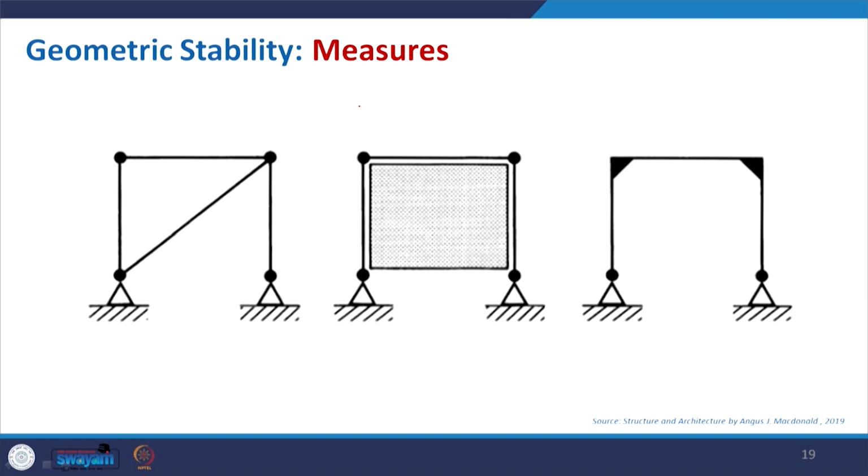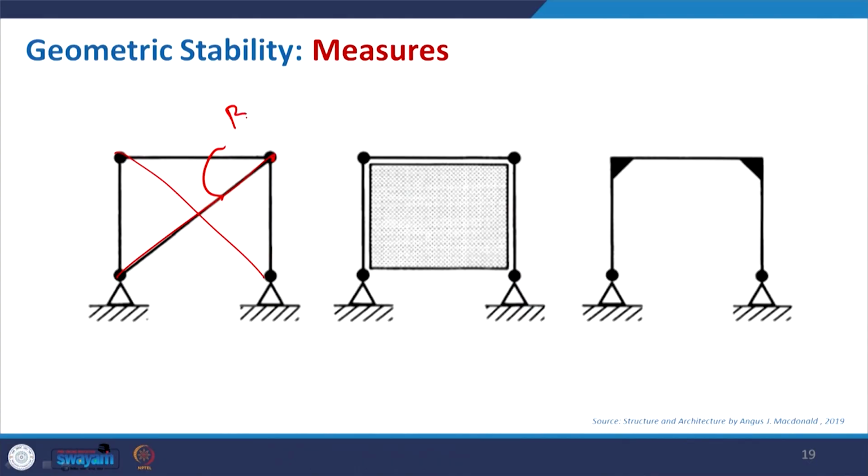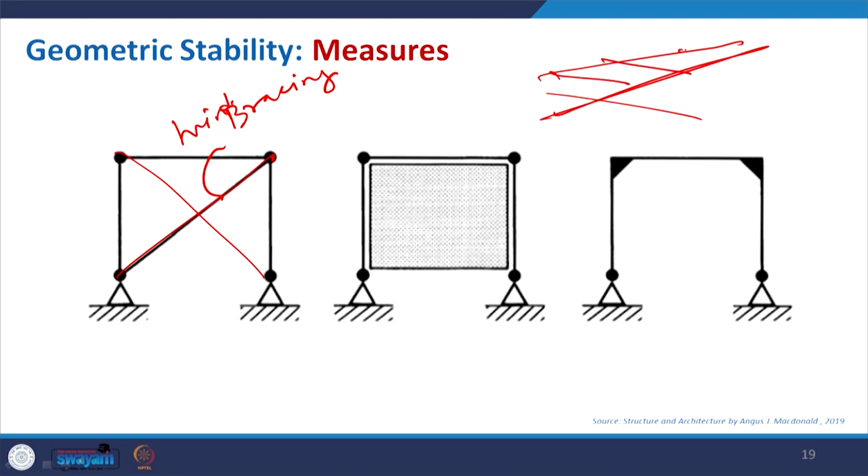So, one very simple way is that you connect those points with a diagonal. It may be one direction, it may be two directions and there is a minimum requirement for this particular bracing, or sometimes we also call it wind bracing, sometimes if it is placed horizontally below, what we call the bridge over a river.